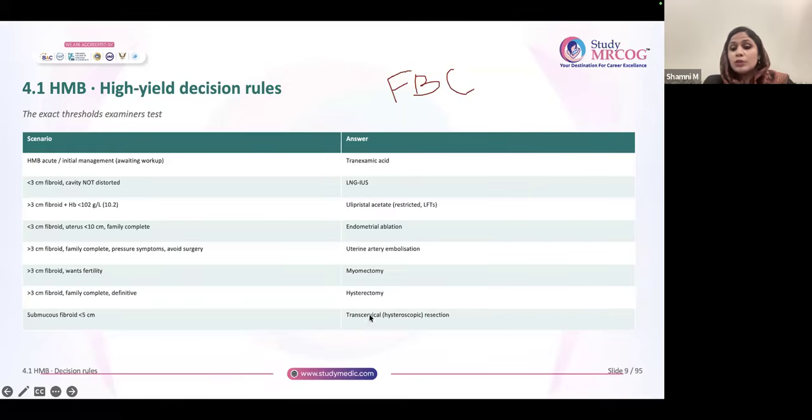To choose hysteroscopic resection, always make sure that the fibroid is submucous and the size is less than 5 centimeter. So for submucous fibroid less than 5 centimeter, choose hysteroscopic resection, not lap myomectomy. But more than 5 centimeter, you won't be able to remove it through the hysteroscope, so transcervically you won't be able to remove it. Don't choose that option. So see the size, then choose. And obviously, it has to be submucous.